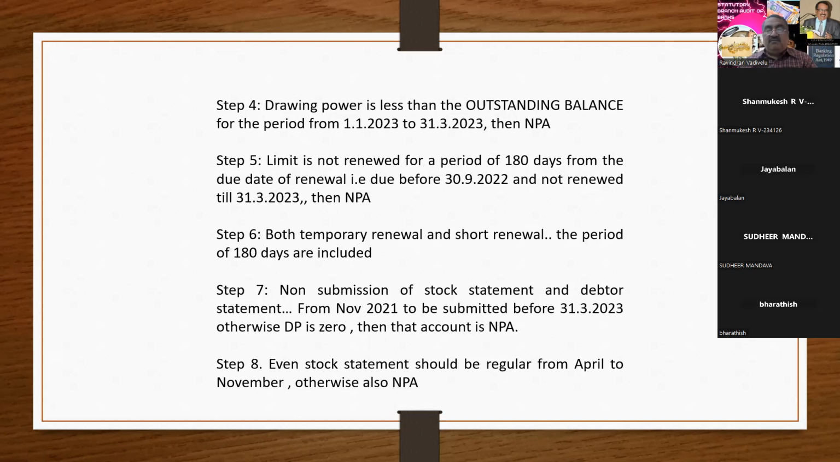Any doubt for this? If it is not there, then I'll move to the next slide. This is the 8th method based on which you have to do the NPA. Any doubts, sir?